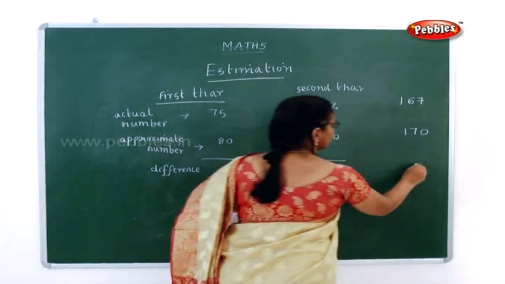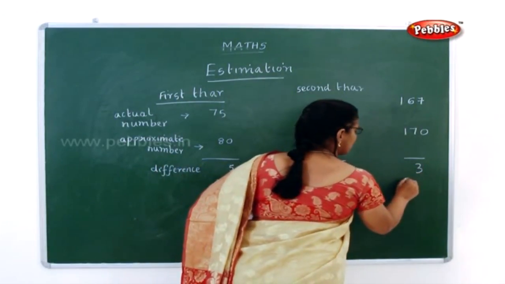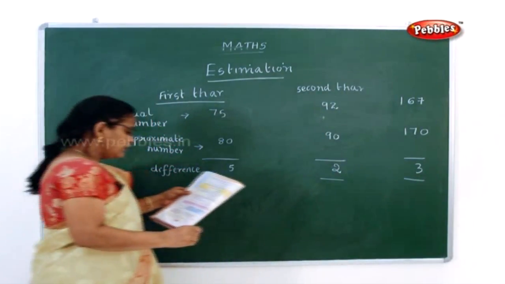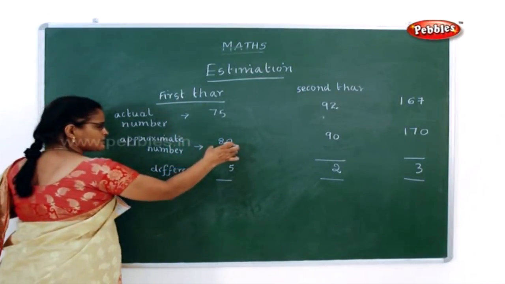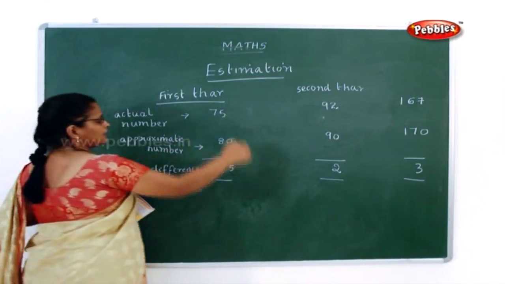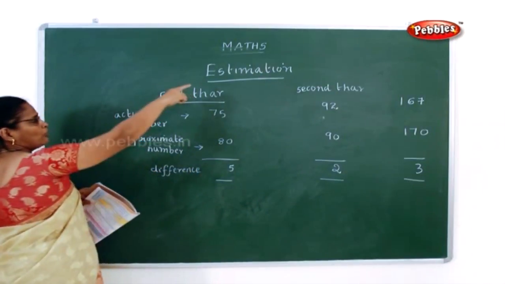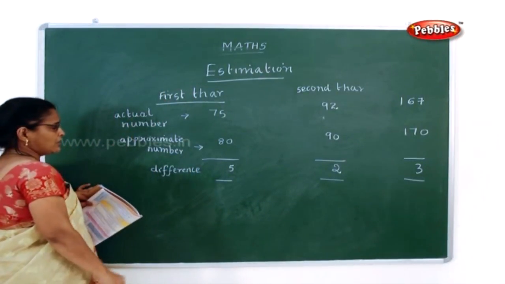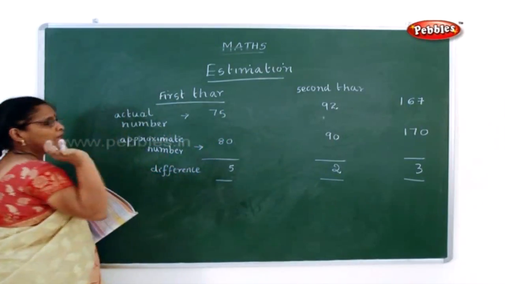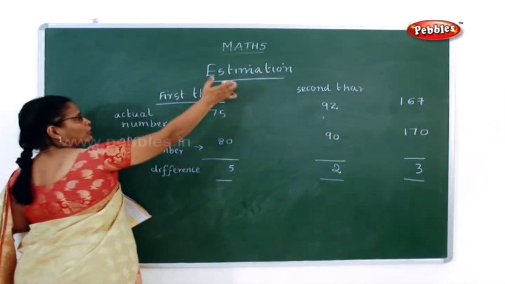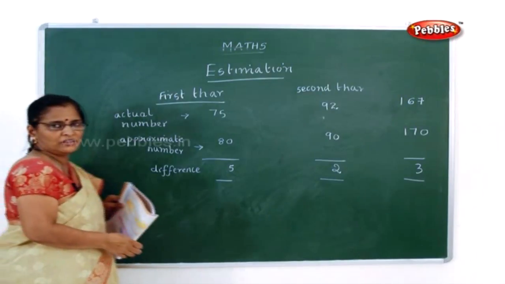The difference is 3. Now what did you understand from this? Guessing the total number which is just nearer to the exact number, what we call estimation. That is guessing the total number which is nearly exact to the actual number. So this is what we call estimation.